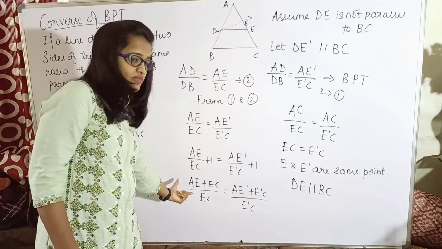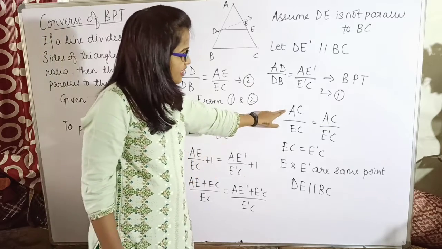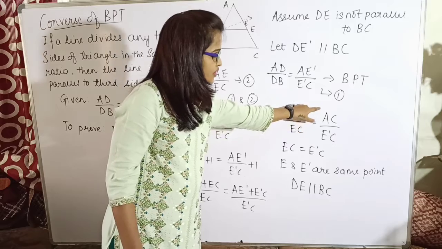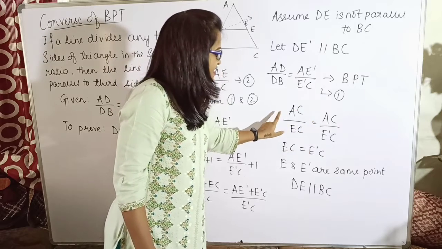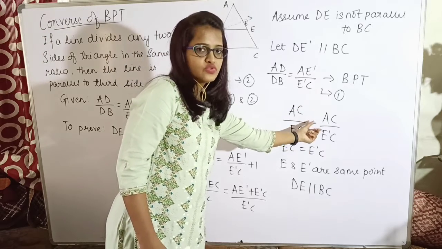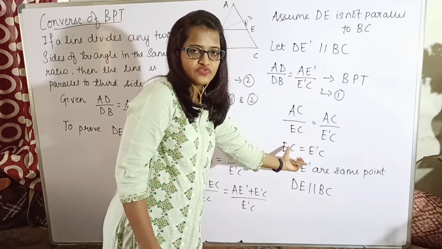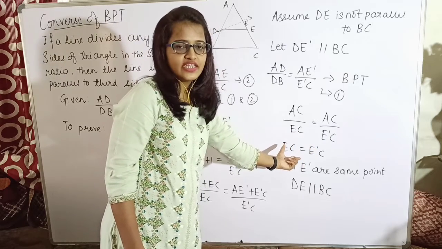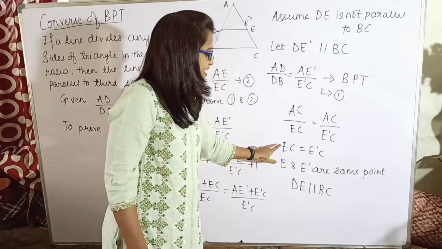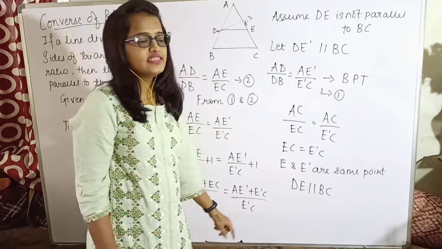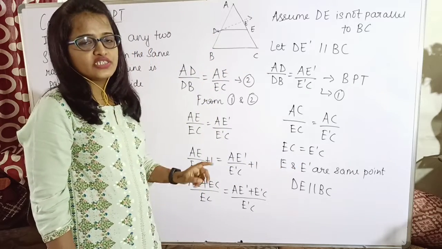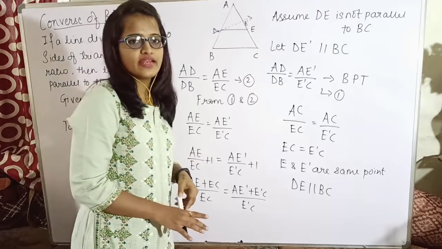Adding 1 and taking the LCM, we have got AC upon EC is equal to AC upon E dash C. Their numerators are equal and there is an equal to sign, so definitely their denominators will be equal. So EC and E dash C are equal. This happens only when E and E dash are the same point, and hence DE dash is parallel to BC, which means actually DE is parallel to BC.